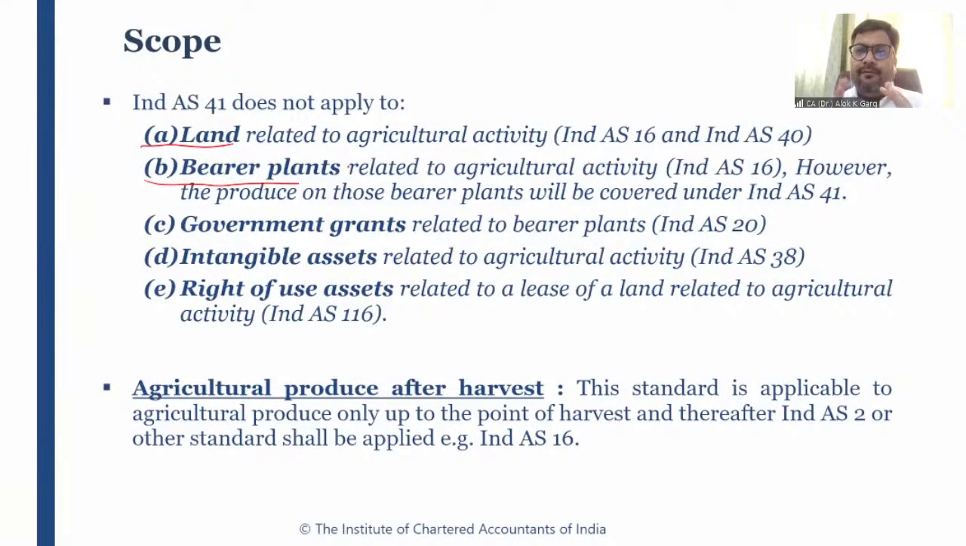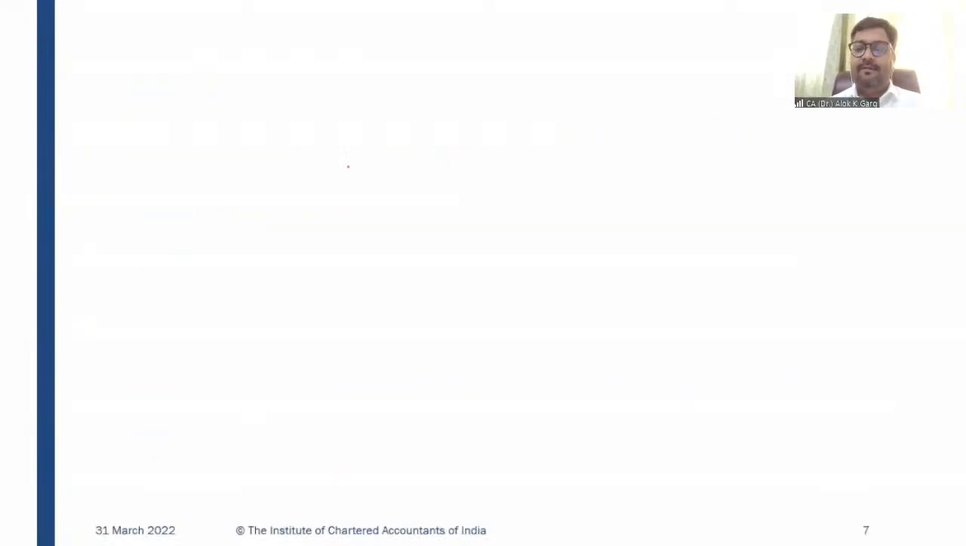But if the plant does not provide agricultural produce for more than 1 year, for example tomato, potato, all these vegetable-related plants, and crops like rice, maize, wheat, all these kinds of plants are known as non-bearer plants, and they will be covered under Ind AS 41. Bearer plant will not be covered under Ind AS 41.